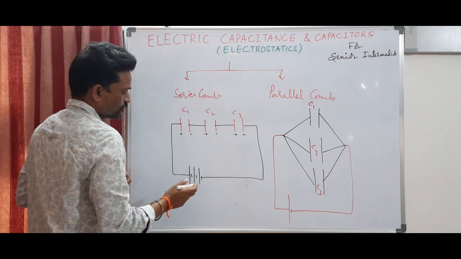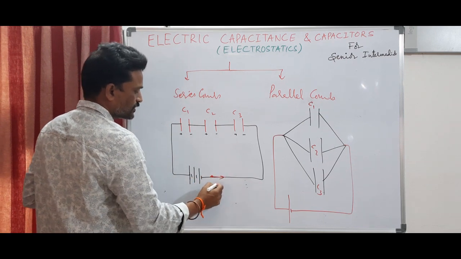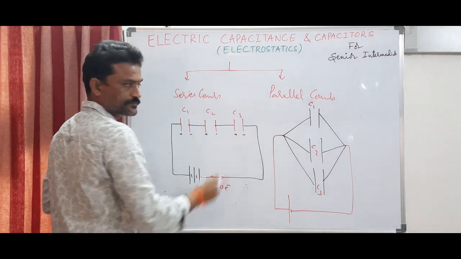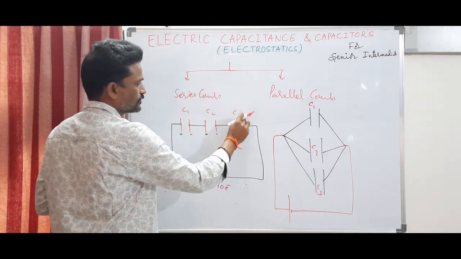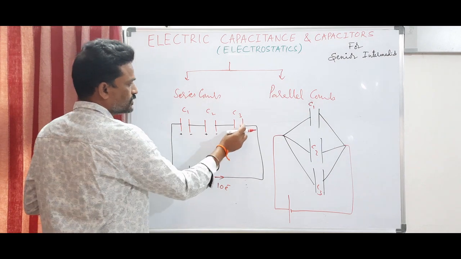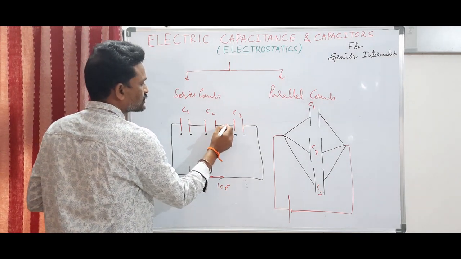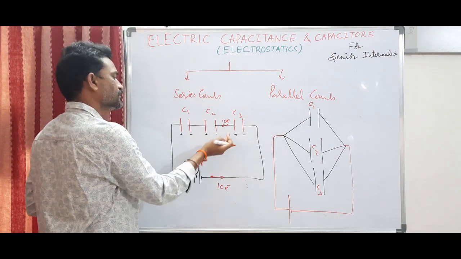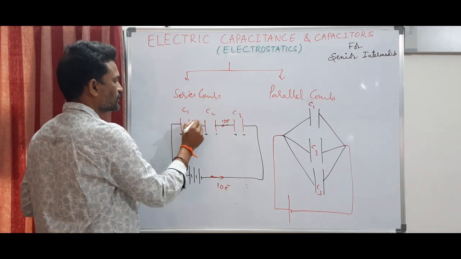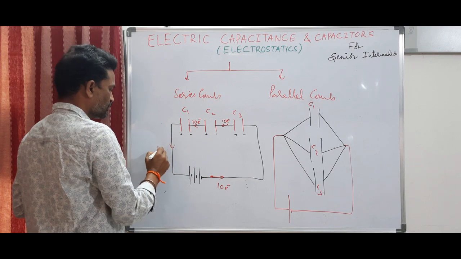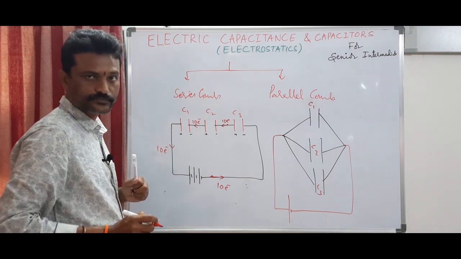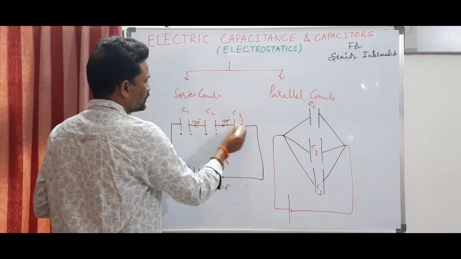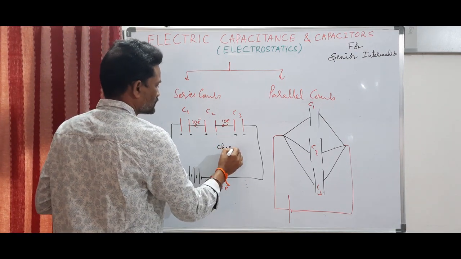Now you can observe, let us say 10 electrons are going and these 10 electrons are piled up on this plate, so it becomes negatively charged. These 10 electrons repel 10 electrons, so 10 electrons are going through this wire. Once again the same thing happens, even here also you will get the same 10 electrons. So what does it mean? In series combination, all the capacitors have the same charge.